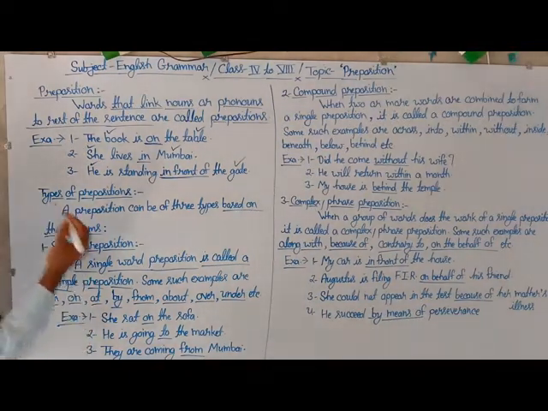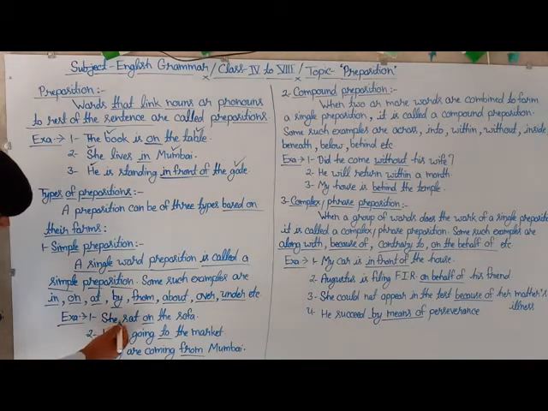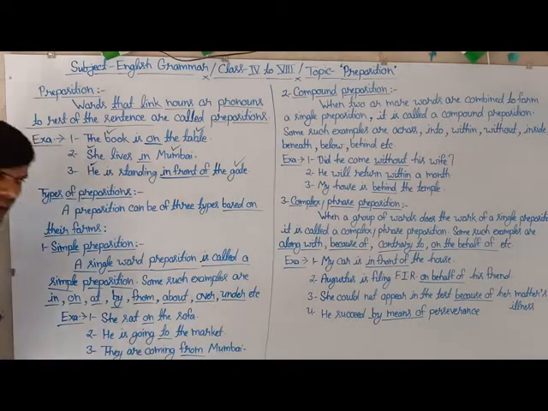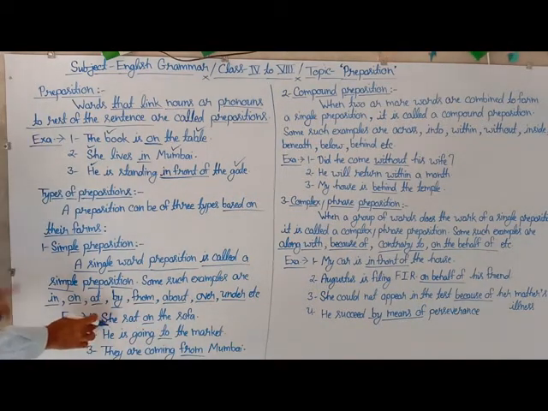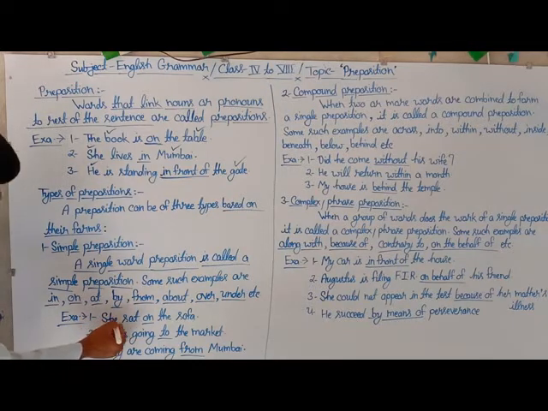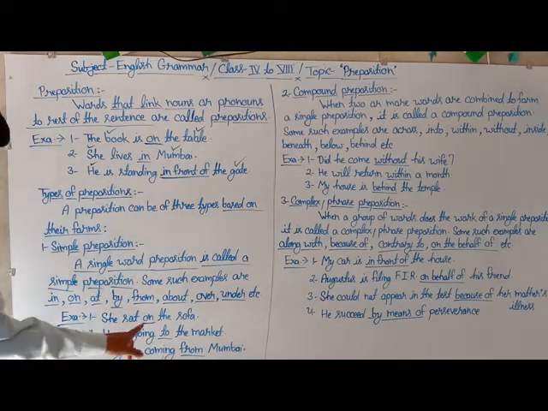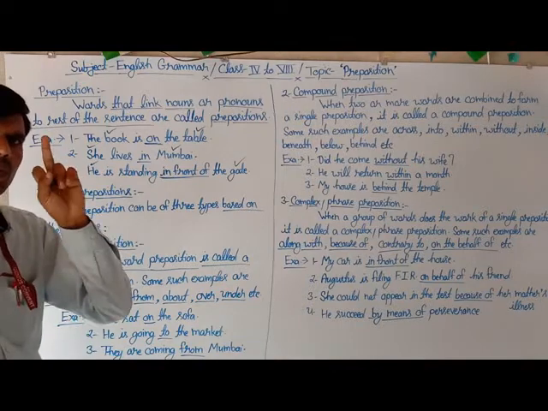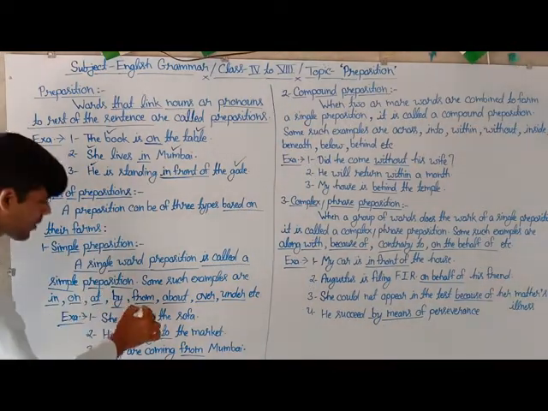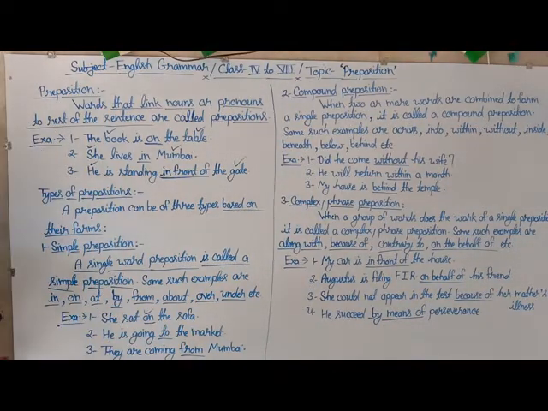Here is the first example: she sat on the sofa. The first example of the simple preposition is she sat on the sofa. Here in this sentence, the underlined word on is a preposition which is a single word preposition. So this is counted as a simple preposition.